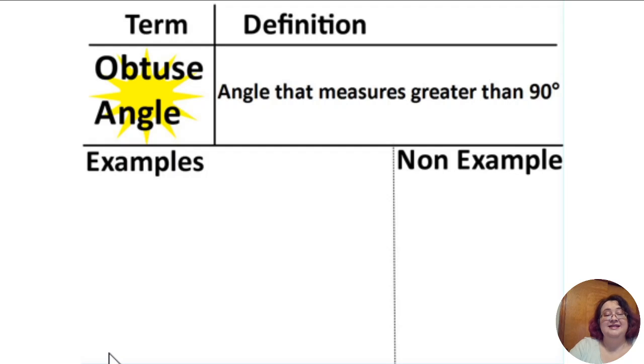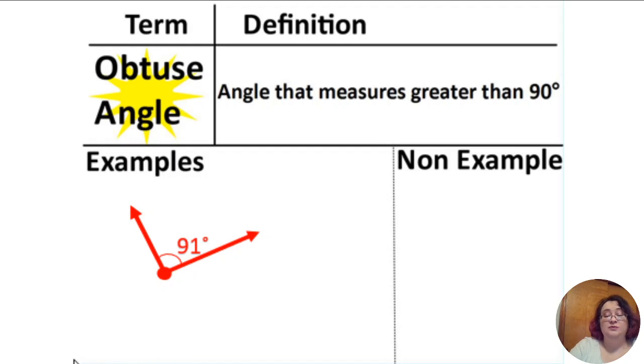More than 90 degrees is an obtuse angle. An obtuse angle measures greater than 90 degrees. Even if it's 90.1 degrees, 91 degrees, anything above 90, that's obtuse. So here, that looks like it might be a right angle, but if we measured it, it's 91 degrees. Because it's over 90 degrees, that is an obtuse angle.